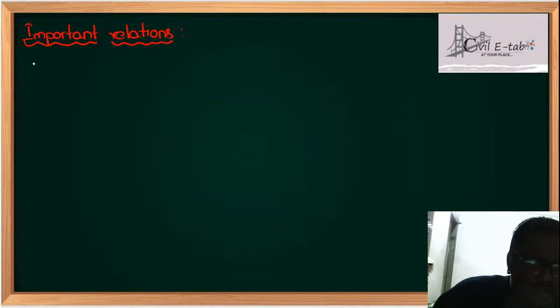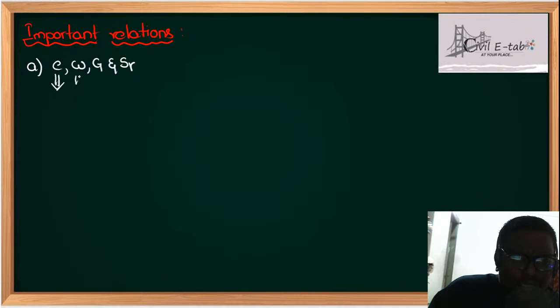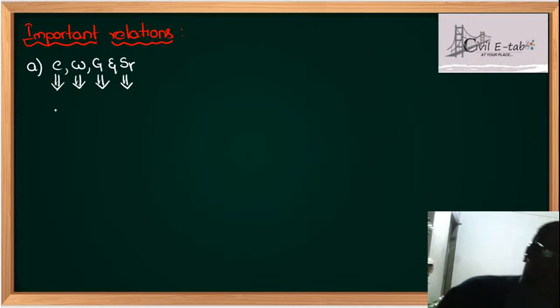now if you want to derive a relationship between e, w, G and Sr, if you want to derive the relation between these four, what is e? e is nothing but void ratio. What is w? Water content. What is G? Specific gravity. What is Sr? Degree of saturation. So with these four, this is the relation I want to tell you.